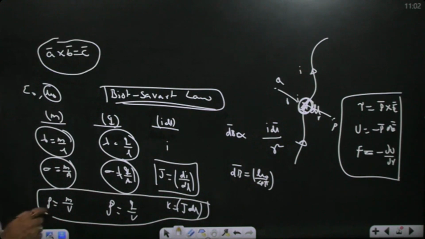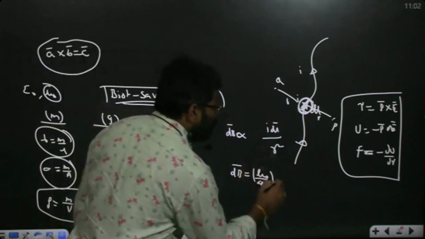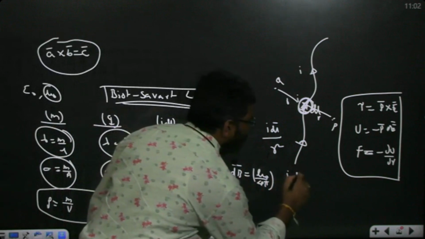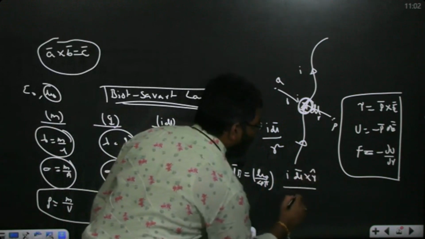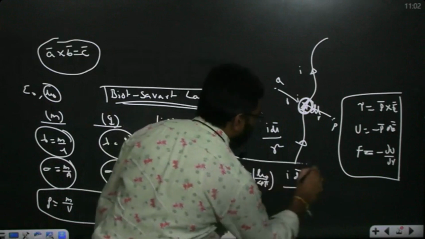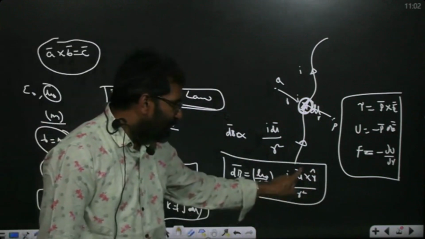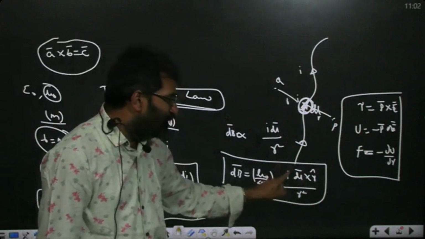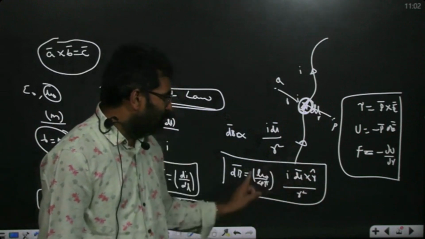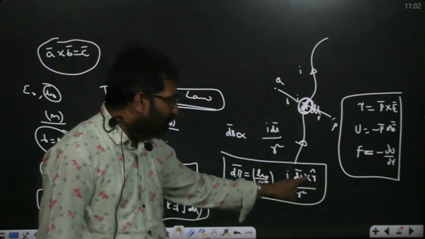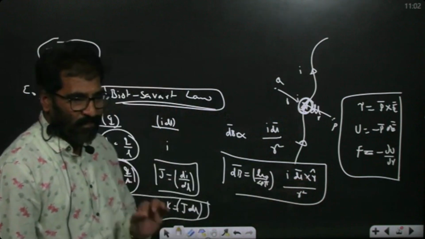So the permeability of free space times I dl bar cross R cap by R square. This is the formula. Here I is a scalar, and I dl bar creates a magnetic field at any point away from this element. So I dl bar cross R cap by R square. This is the Biot-Savart law.